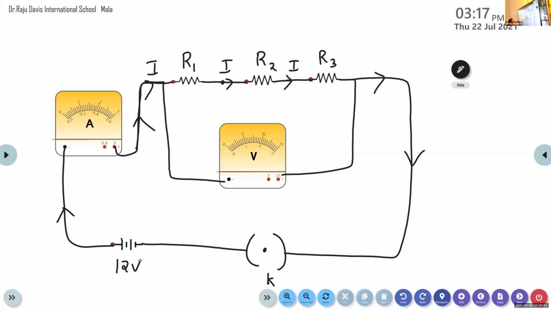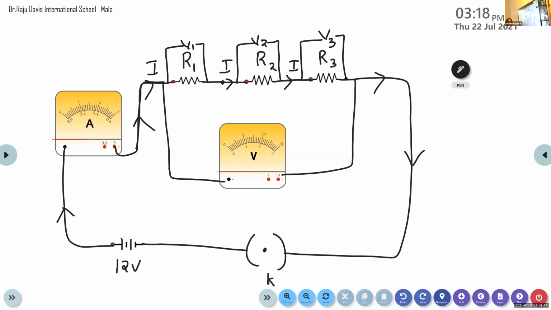This 12 volts is supplied to the circuit, but the potential difference corresponding to R1 is V1, and that of R2 is V2. Then the potential difference through the resistor R3 is V3.